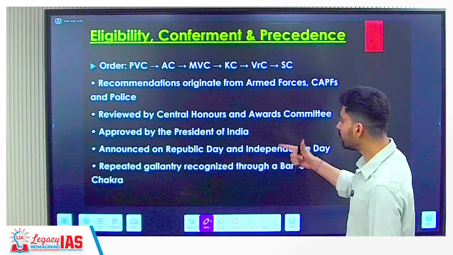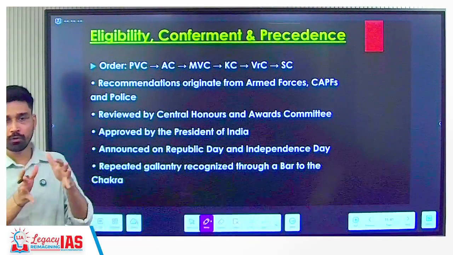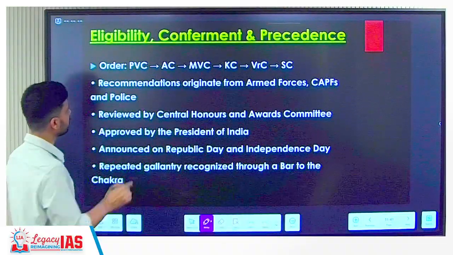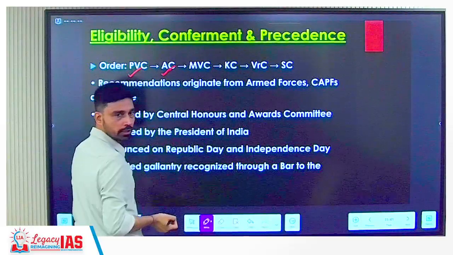Order-wise, now if you look at the entire set of awards, wartime awards and peacetime awards together, what is the correct order? So first is Paramveer Chakra. Then we have which one? Ashok Chakra.